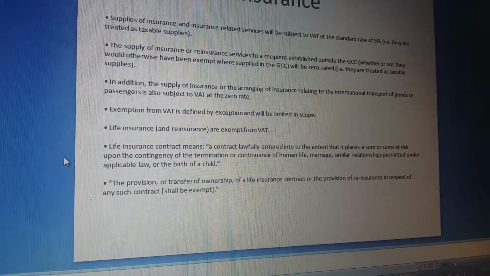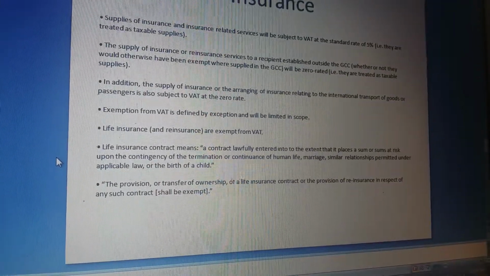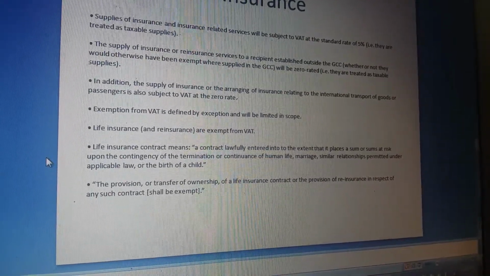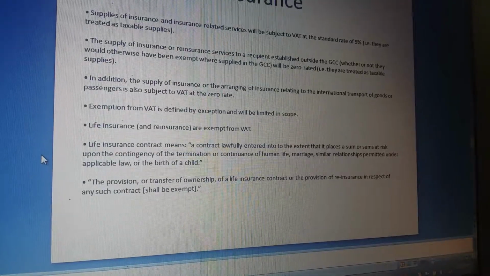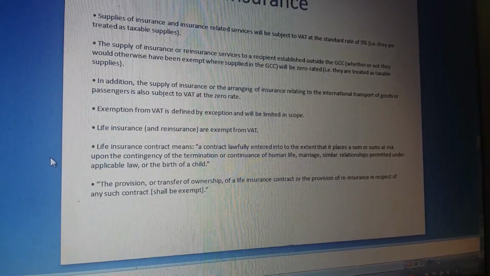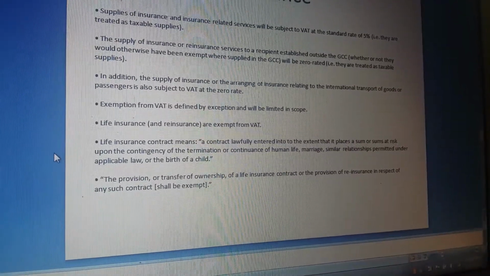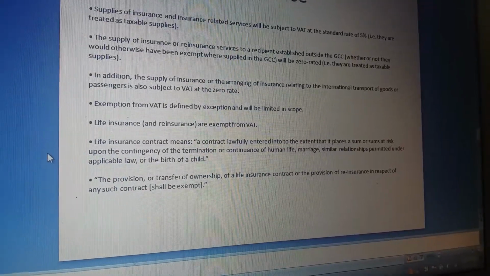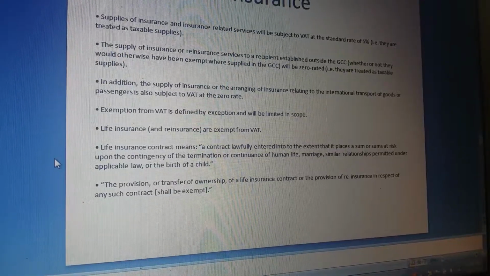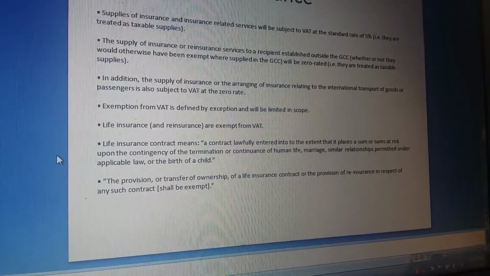Supplies of insurance and insurance related services will be subject to VAT at the standard rate of 5%. They are treated as taxable supplies. The supply of insurance or reinsurance services to a recipient established outside the GCC, whether or not they would otherwise have been exempt if supplied in the GCC, will be zero rated. It is outside the GCC. In addition, the supply of insurance or the arranging of insurance relating to the international transport of goods or passengers is also subject to VAT at the rate of 0%.